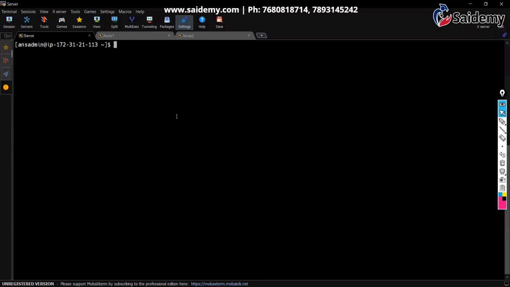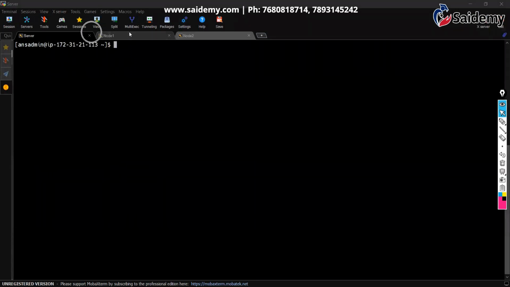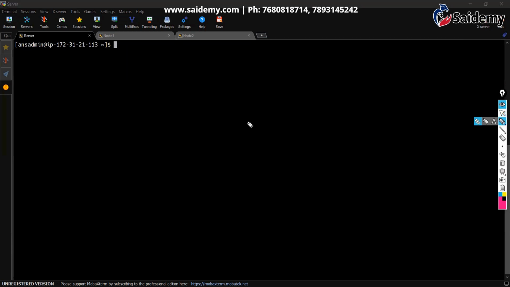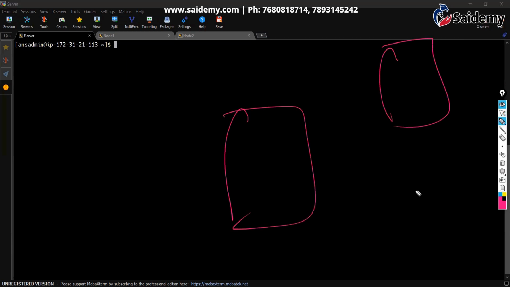Okay. So see here, I have logged into all machines: server, node 1, and node 2. In previous classes, we have seen how these ad hoc commands work. What is ad hoc? Simple. If you want to do only one task, instead of writing a big lengthy playbook, you can simply run an ad hoc command so that you can execute any one task in all nodes at a time by using one module.